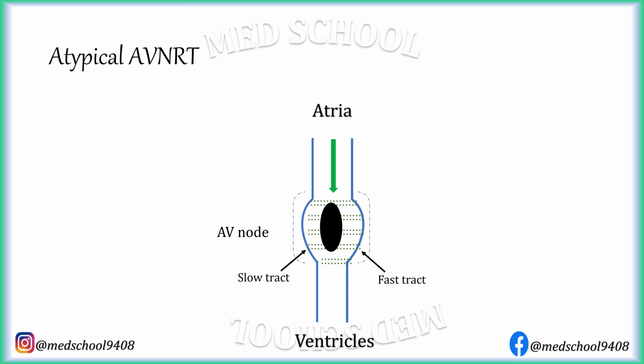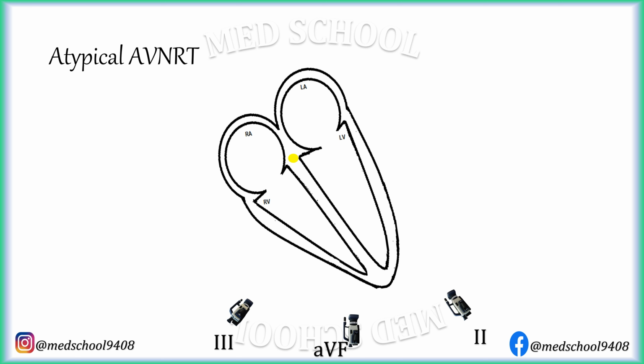On arrival of premature atrial impulse, if antegrade conduction occurs through fast tract and retrograde conduction occurs through slow tract and forms a re-entry loop, then this is atypical AVNRT. In atypical AVNRT, antegrade conduction occurs through fast tract and retrograde conduction occurs through slow tract. As with typical AVNRT, atria are activated in retrograde direction. As retrograde conduction occurs through slow tract, atrial activation is slightly delayed.